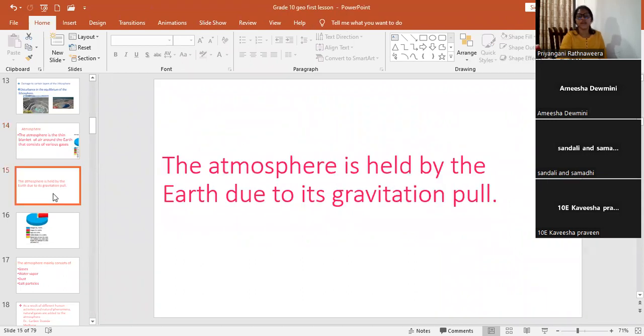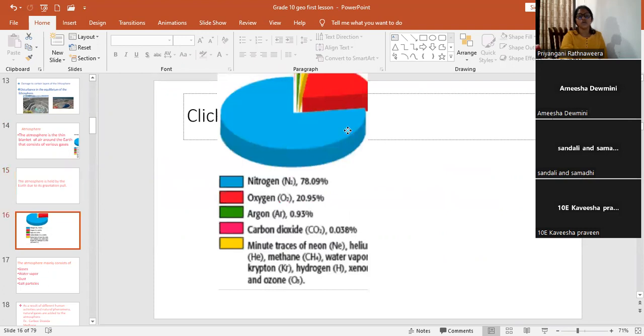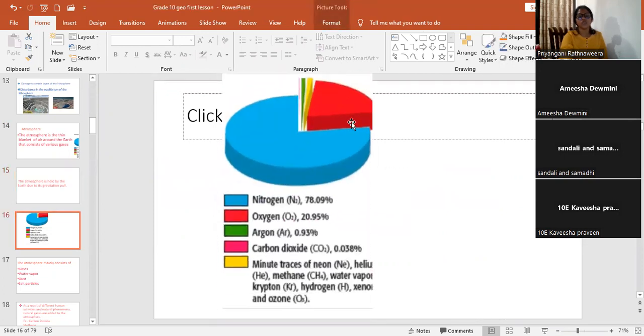The atmosphere is held by the earth due to its gravitational pull. How does the atmosphere stay around the earth? It is because of the gravitational pull of the earth. You should know about the composition of the atmosphere also: nitrogen, oxygen, argon, carbon dioxide, ozone and other gases.